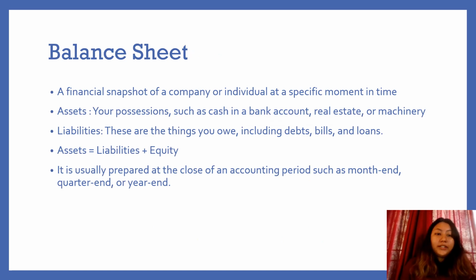Coming to balance sheet. Balance sheet is a financial snapshot of a company or individual at a specific moment in time. It has two sides, which is called assets and liabilities. Assets means your possessions such as cash in bank, real estate, or machinery equipments, whereas liabilities are the things that we owe, such as debt, bills, and loans. In balance sheet, assets is equal to liabilities plus equity. It is usually prepared at the close of an accounting period, such as month end, quarter end, or year end.